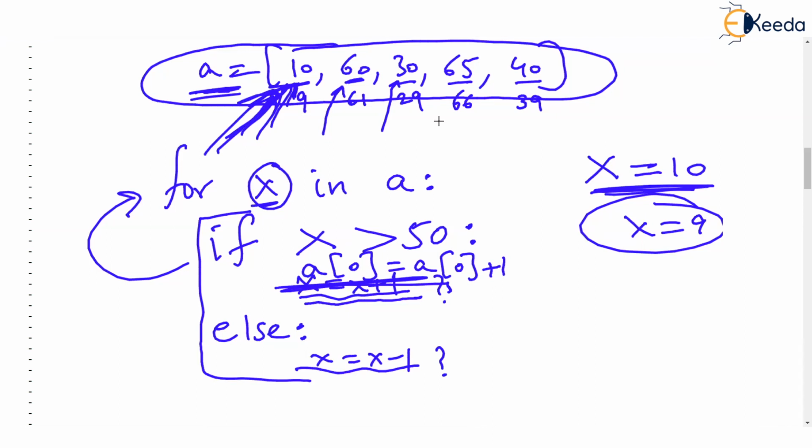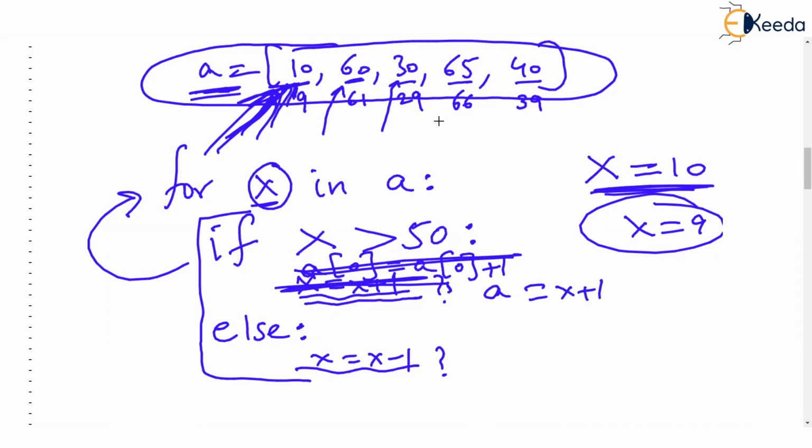No, I don't want each time a0 only to change. But I want a particular value which I have picked should be increased by 1 and that value should be stored in the list. So although you thought in the right track, now Dhanashri is saying a is equal to x plus 1. Okay, I'll write that suggestion. See, if x is greater than 50, a is equal to x plus 1.